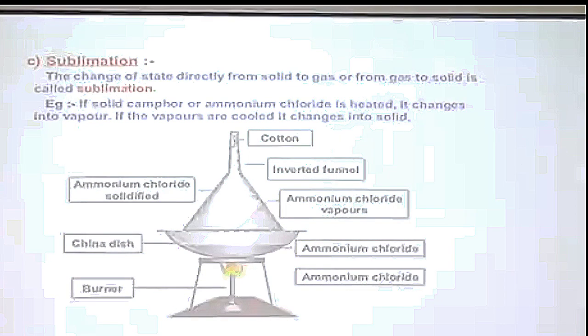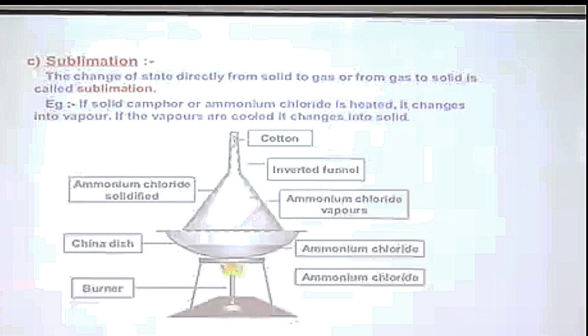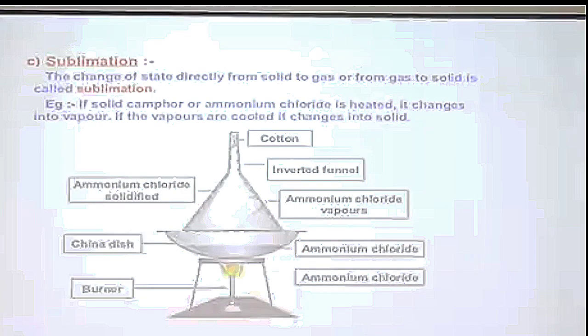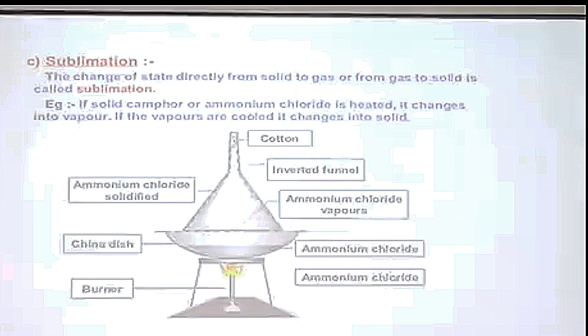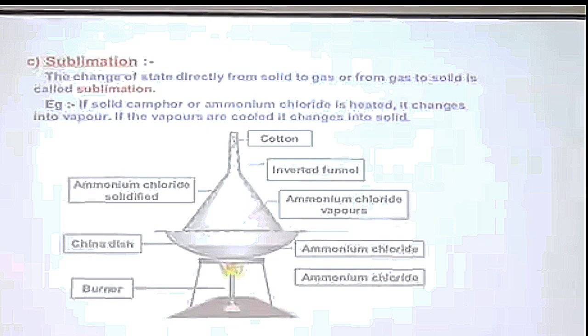Here is the diagram showing the process of sublimation. The solid which sublimes, here we have taken ammonium chloride, also converts into gaseous state directly on heating in a china dish. When we heat ammonium chloride, it directly changes into vapor, but we have to collect the vapor. So a funnel is inverted over it and its opening is closed with cotton, and very soon we see a white solid depositing on the inner part of the funnel. That is actually solid ammonium chloride, which we call the sublimate of ammonium chloride, obtained by cooling the vapor of ammonium chloride. So this process is called sublimation.